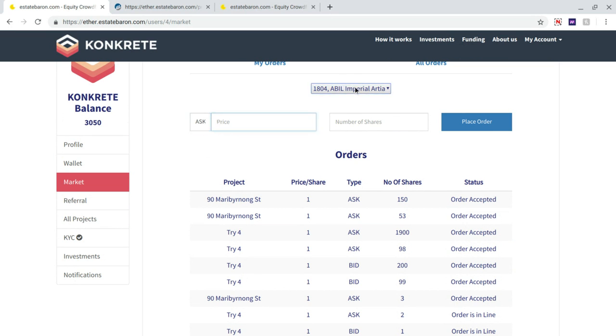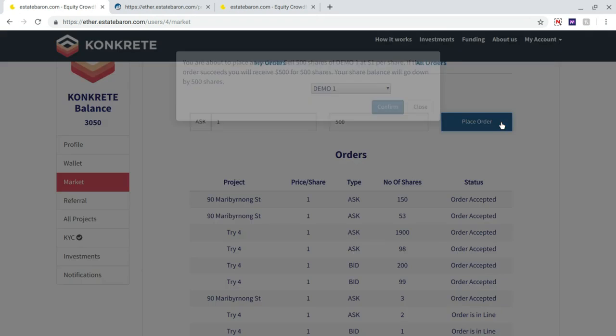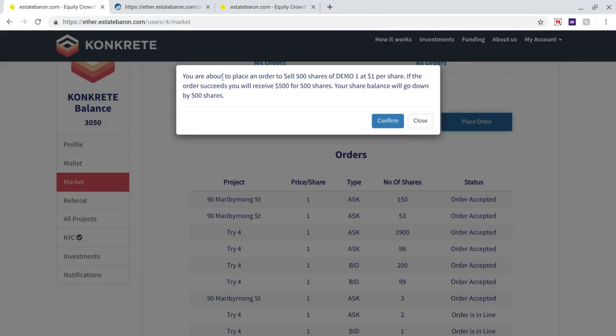He currently owns 1,000 security tokens, and let's say he's asking $1 per token and he wants to sell 500. So you can place an order over here. It will say that you're about to place an order to sell 500 shares of demo 1 at $1 per share. If the order succeeds, you'll receive $500 for 500 shares. Your share balance will go down by 500 shares.